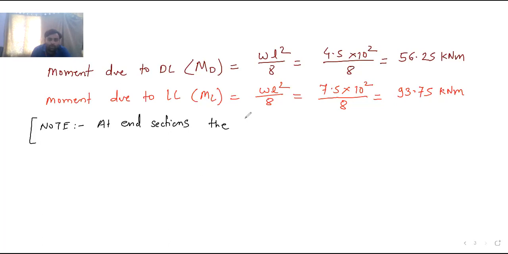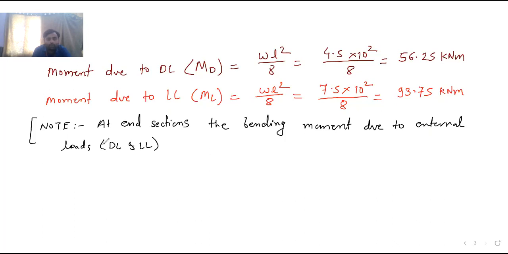the bending moment due to external load, which are the external loads? External loads are dead load and live load. Okay, dead load and live load. Bending moment at end section due to external loads is 0.